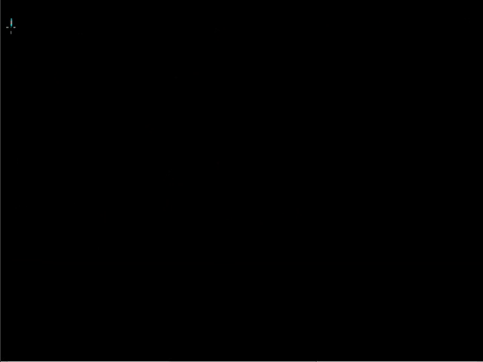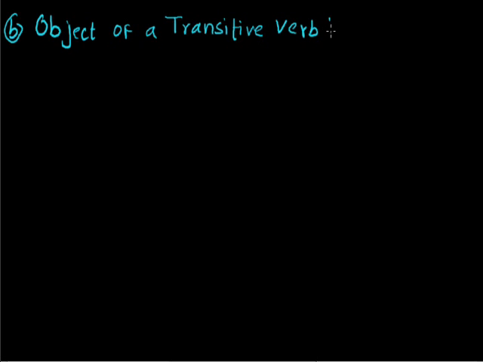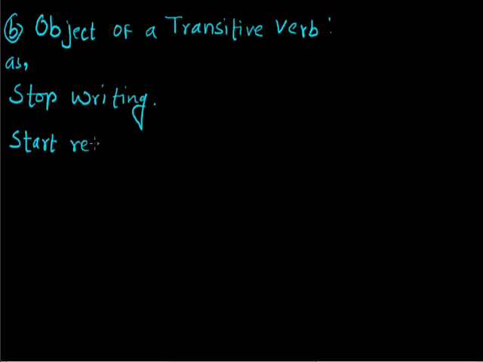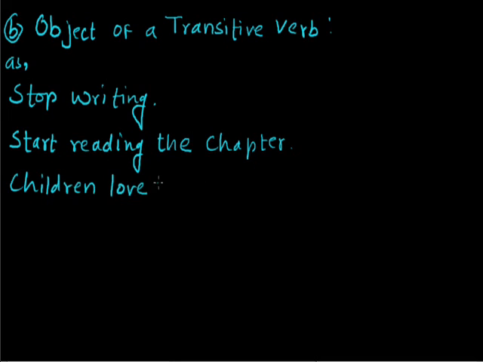Gerund can also be used as the object of a transitive verb. For instance, stop writing, start reading the chapter. Children love making sandcastles, or children love making paper boats.